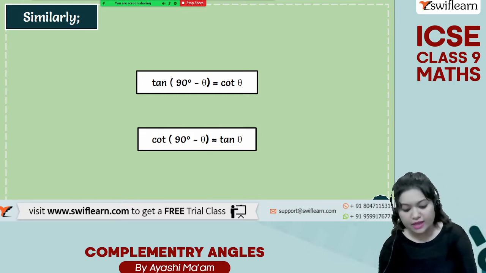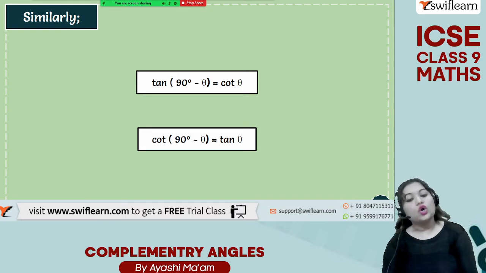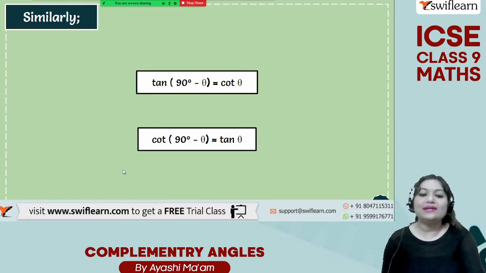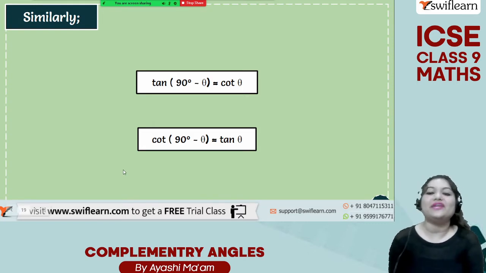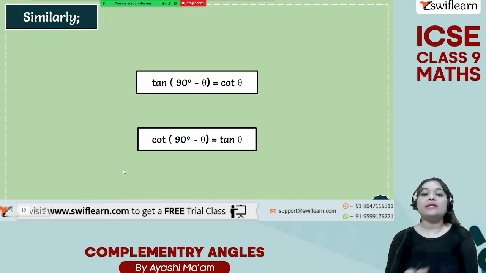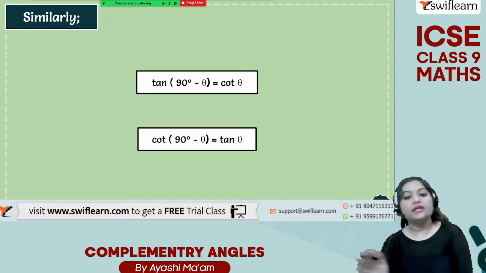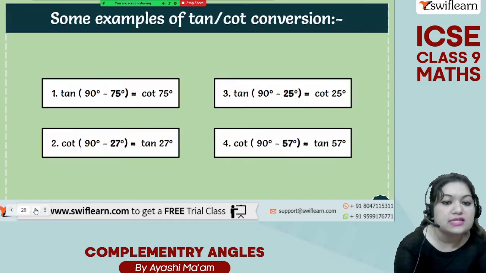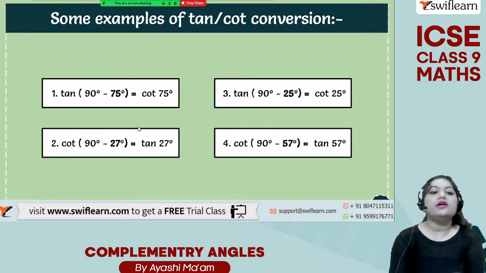Similarly, just like we did the proof for sine and cosine, you can also find out that tan 90 degree minus theta is equal to cot theta and cot 90 degree minus theta is equal to tan theta. Okay, so tan 90 degree minus theta is equal to cot theta, cot 90 degree minus theta is equal to tan theta. Here you have some examples.